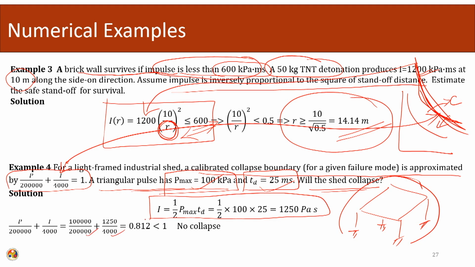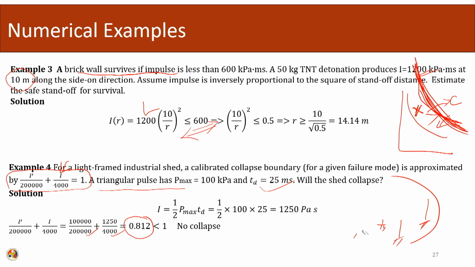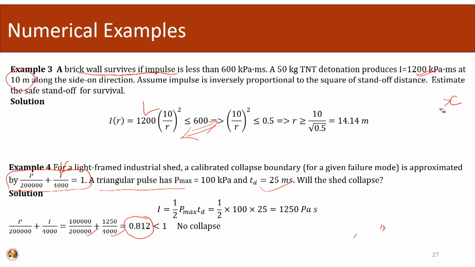If I put it into the given equation, my structure falls inside the boundary. The value is 0.812 to be precise. Since this value is less than the collapse equation, there will be no collapse and the structure remains safe, or even if some damage has occurred, it will not collapse.